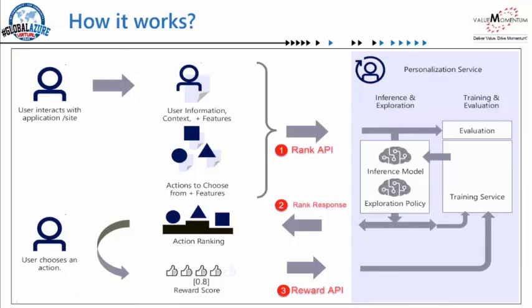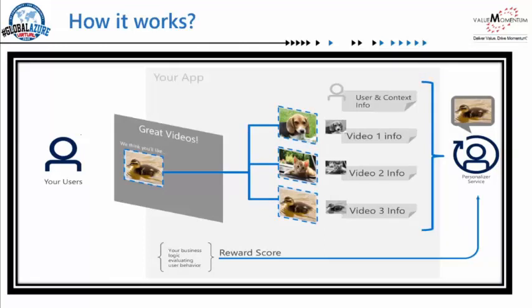So let's take a more concrete example and try to understand this flow now. Here in this case, we have a site which displays a range of videos. We pass on the metadata related to that video. For example, is it a video belonging to an animal, or is it something related to sports or entertainment? All this information is passed on as metadata, or the context information, to the Personalizer service, and the